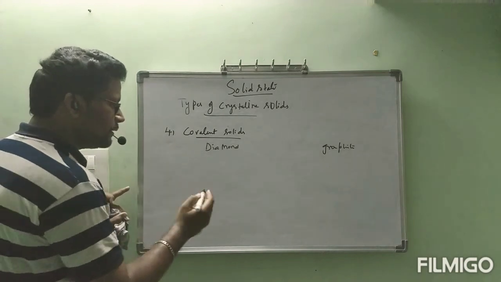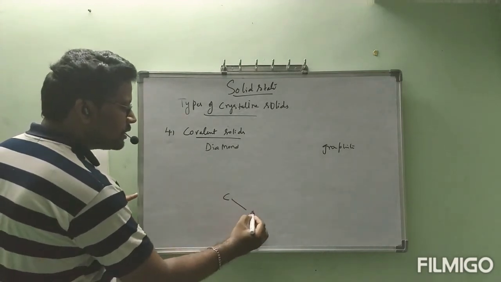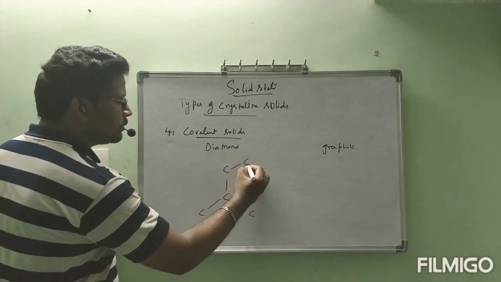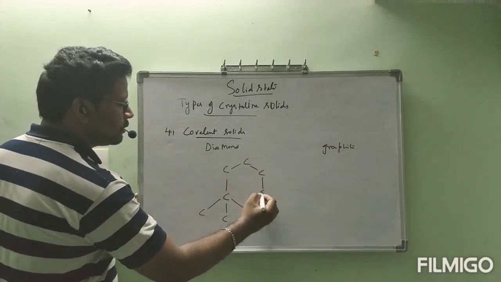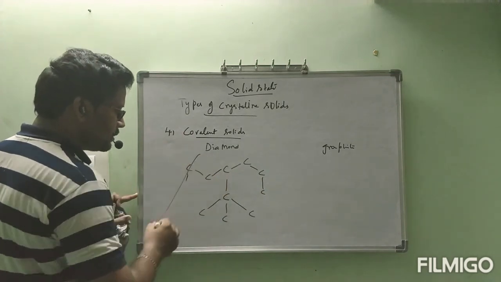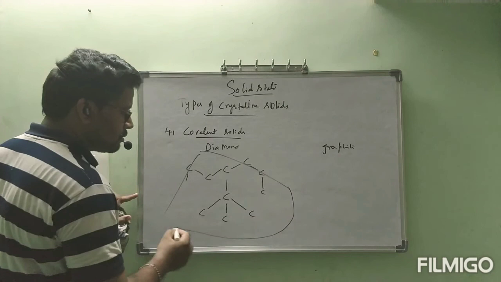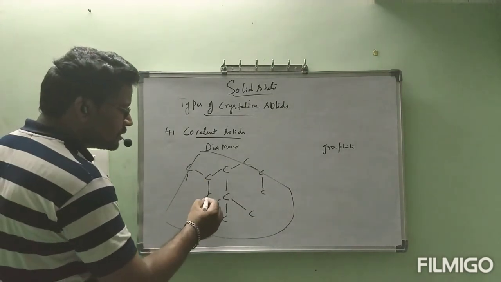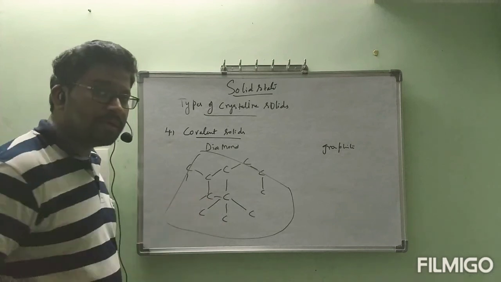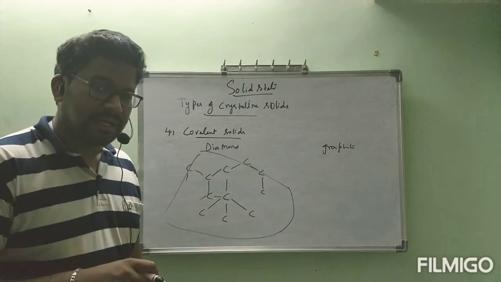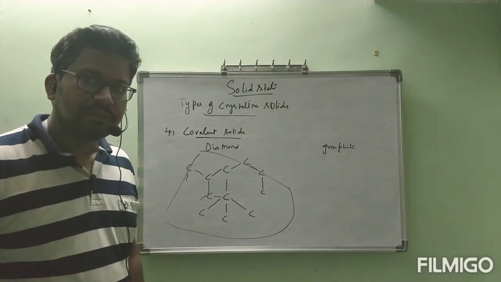If you see diamond, carbon is bonded with another carbon with covalent bonds, like this. Between carbon and carbon, which type of bonds are present? Covalent bonds are present. Here the intermolecular attractions, the interparticular attractions, are also covalent bonds only.